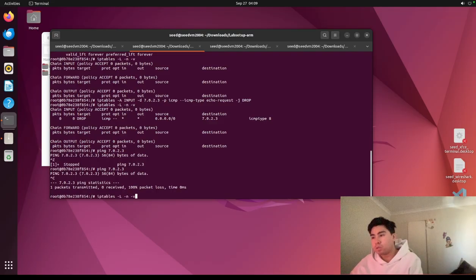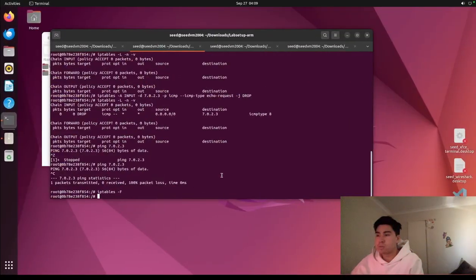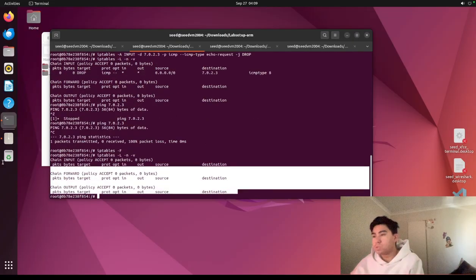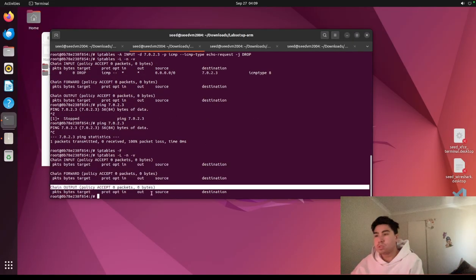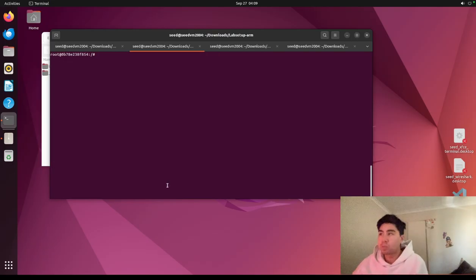In order to clear it, we use iptables -F, yes. We'll just clear that, and then we confirm that it's cleared. There's nothing in the policies, no other firewall policies. Pretty good. So it's easy to clear.